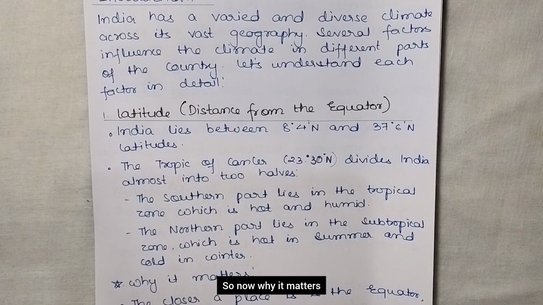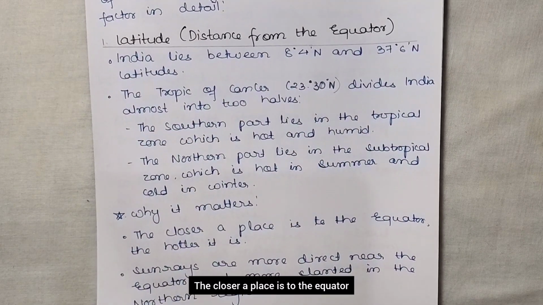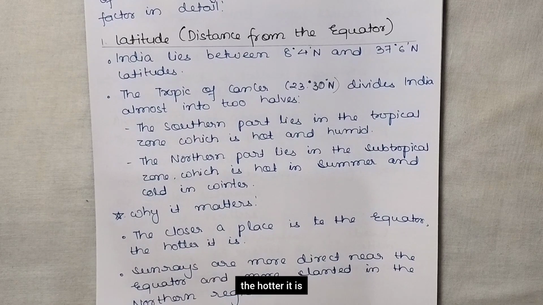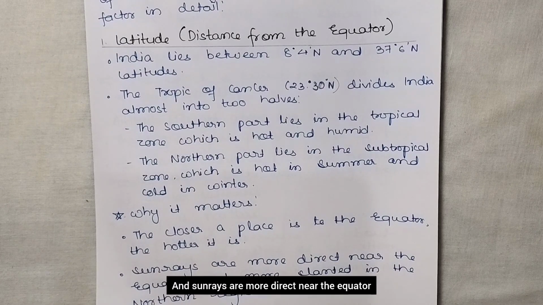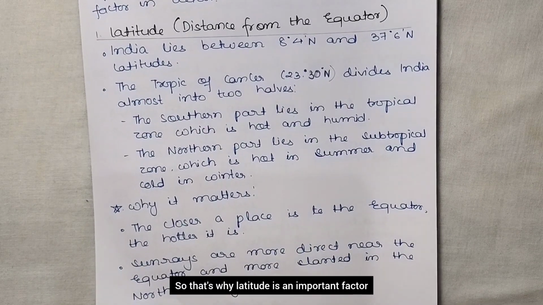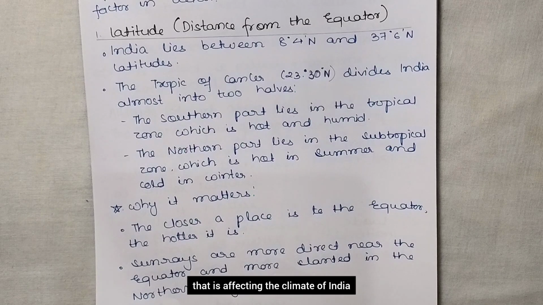So now why does latitude matter? The closer a place is to the equator, the hotter it is, okay? And sun rays are more direct near the equator and more slanted in the northern region. So that's why latitude is an important factor that is affecting the climate of India.